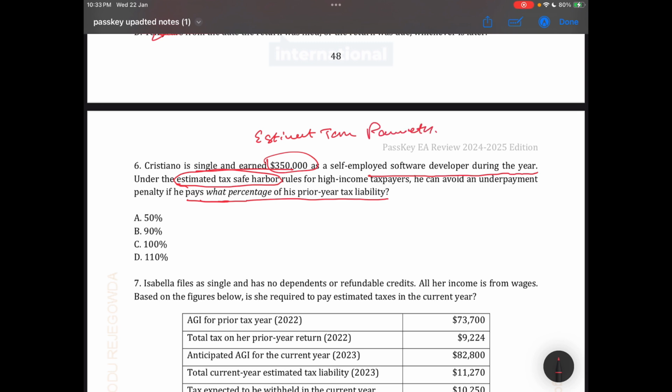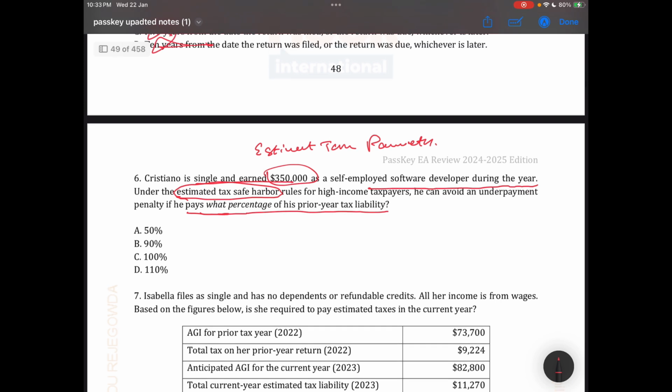So in this case, there are two income group limits: 150 lakh or 75,000. On this portion, if income exceeds 150 or 75 lakh, then the 110% provision will apply.